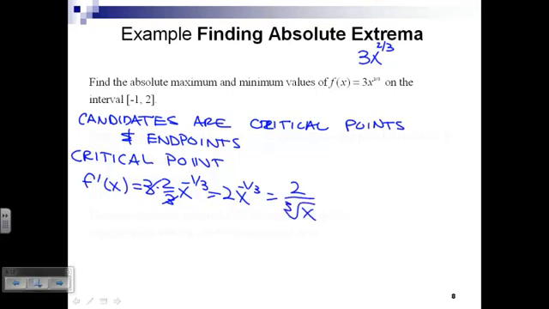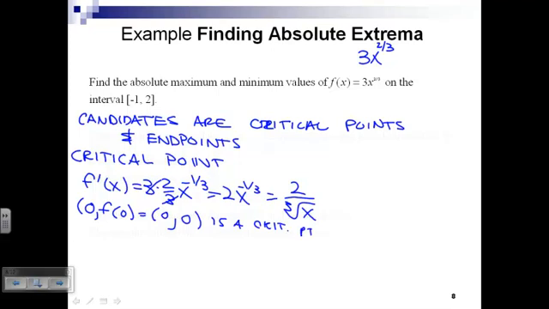Are there any critical values? Are there any values that make that derivative either 0 or undefined? 0. Okay, so 0, comma. I write comma because it's a critical point, so I need a point here. 0, comma, what happens when I put 0 into our original function? f of 0 is equal to 0. So (0, 0) is a critical point.